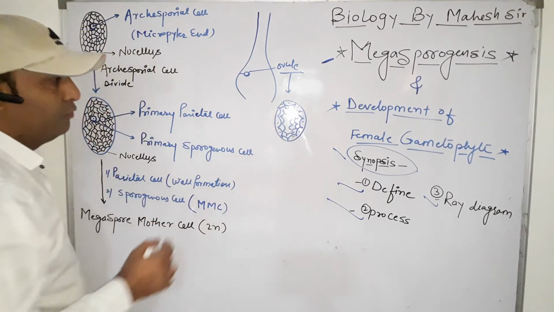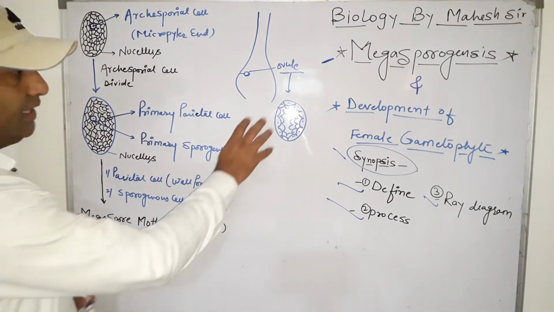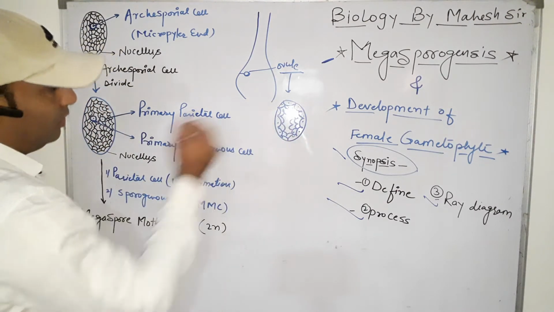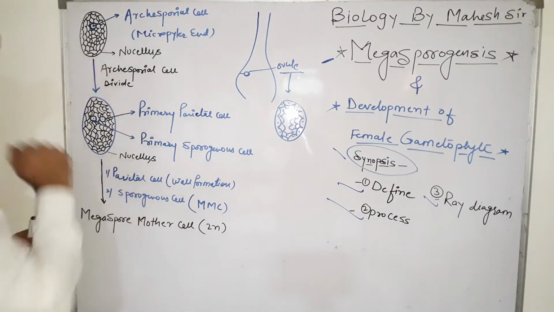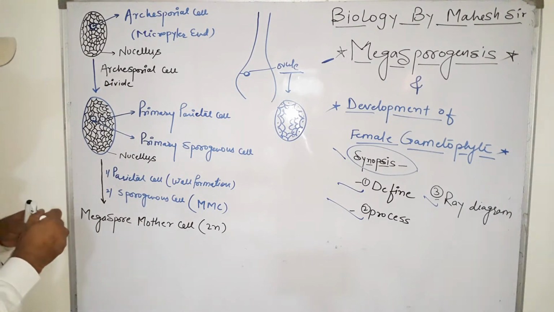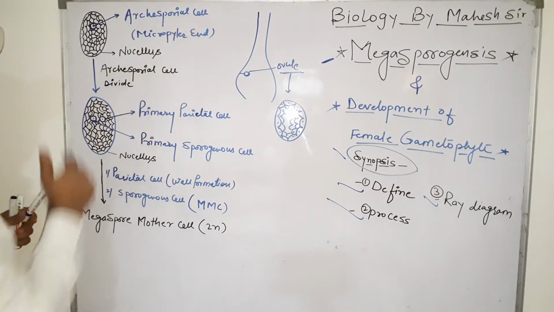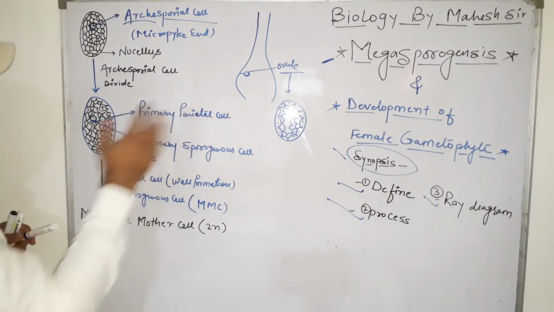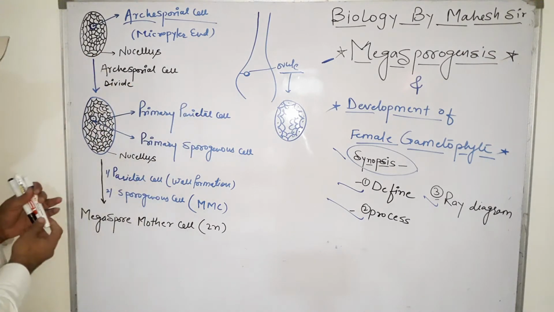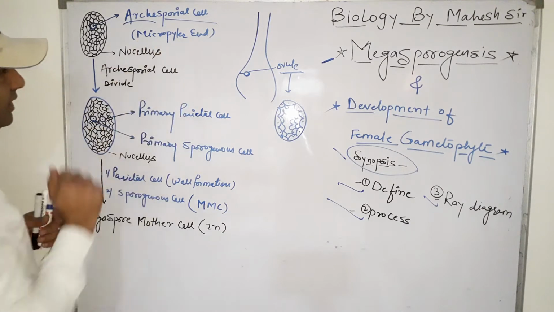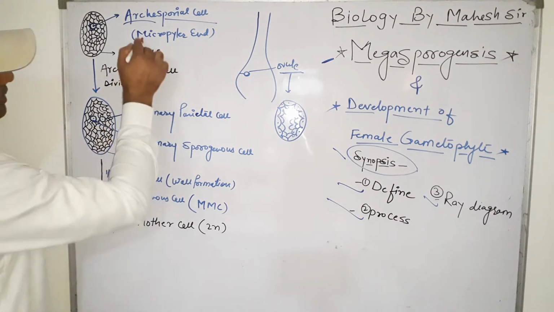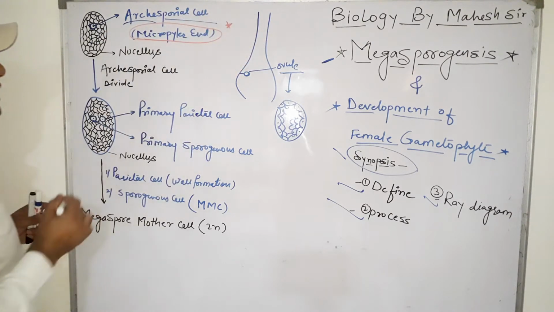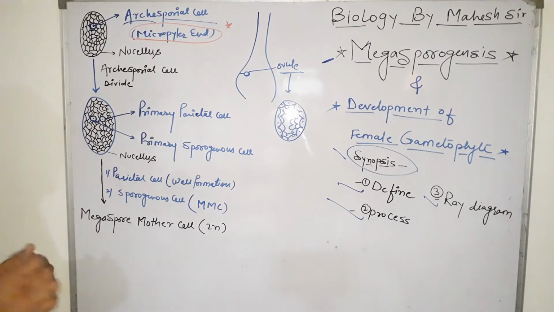Now in the early stage of the ovule, when it is not developed, it contains only the nucellus cells, without integument and without any other structure. Among these nucellus cells, one cell is different from the other cells; this cell is called the archesporial cell. It is present at the micropyle end. It is an important point. The cell which is different from the other cells and is also present at the micropyle end is called the archesporial cell.